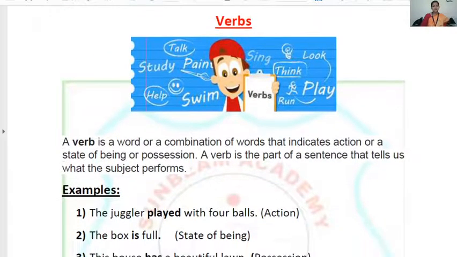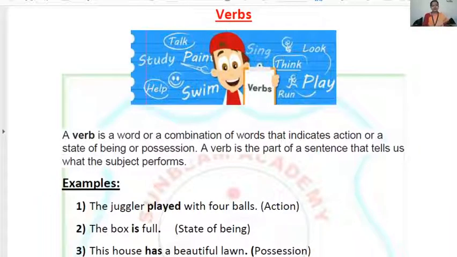Here on my screen, you can see that I have taken three sentences. Look at the first sentence, children. The juggler played with four balls. The juggler is my subject. What is this juggler doing? He played with four balls. So the word played shows the action of my subject; it shows what my subject is doing. So it is a verb. So what is a verb? A verb is a word that indicates an action.